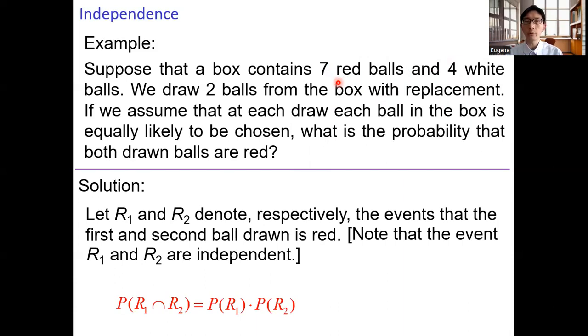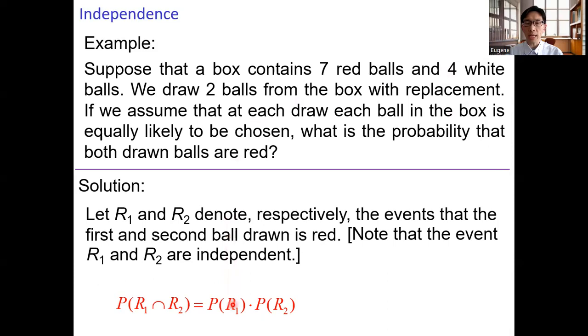How about in the second draw? After we pick a ball in the first draw, we put the ball back into the box. Because this is sampling with replacement, we put the ball back into the box. So in the second draw, we still have 7 red balls and 4 white balls in the box. So the box contains 11 balls in total. 7 of them are red. So the probability of getting a red ball in the second draw is still 7/11.